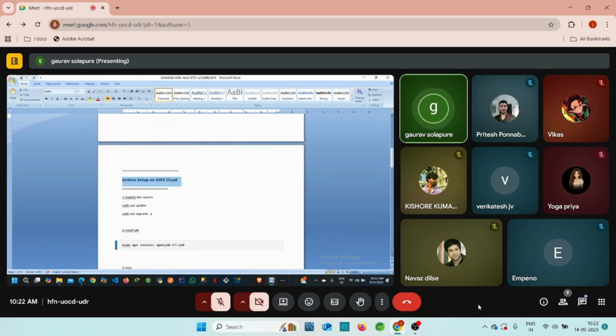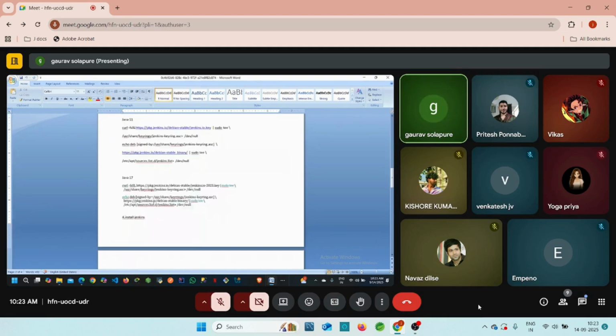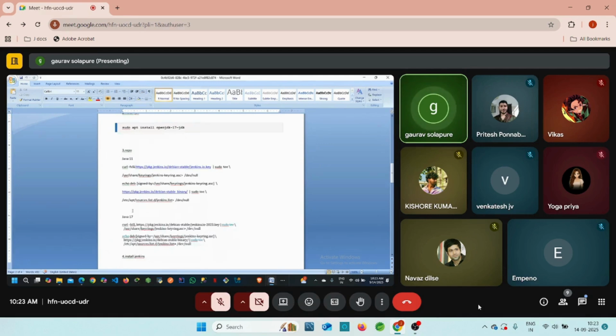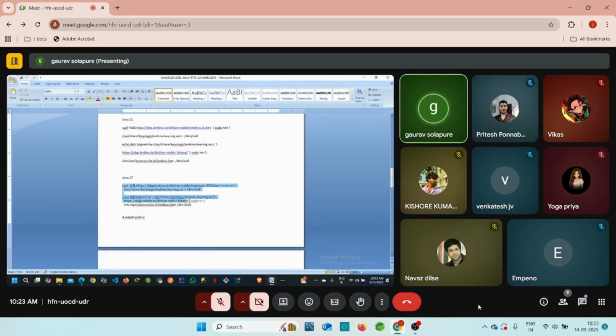So here we added the Jenkins setup. You can follow those steps and update the system. You can take an Ubuntu virtual machine for it, right? And for Tomcat, you can use a Linux virtual machine, guys. Accordingly, you can follow those steps. If you added JDK 17, then you can use this repository. You can copy this repository and add it to the virtual machine.